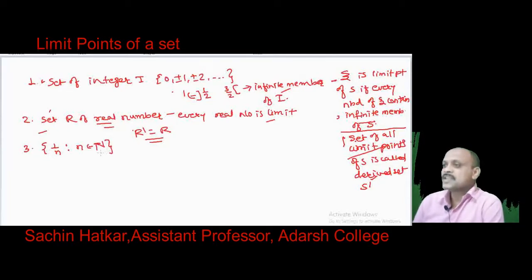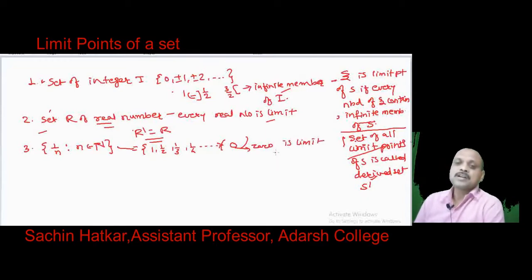Then the members of the set are 1, 1 by 2, 1 by 3, 1 by 4, like that. So it is approaching 0, and if we take any open interval containing 0, it contains infinite members of this set, and therefore 0 is the limit point of this set, but this 0 is not a member of this set.